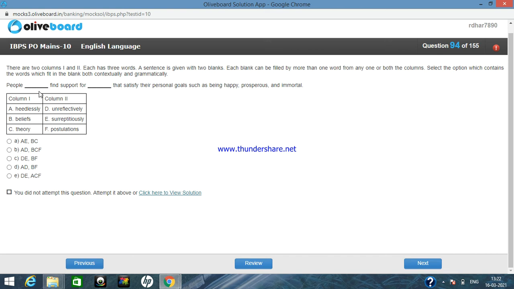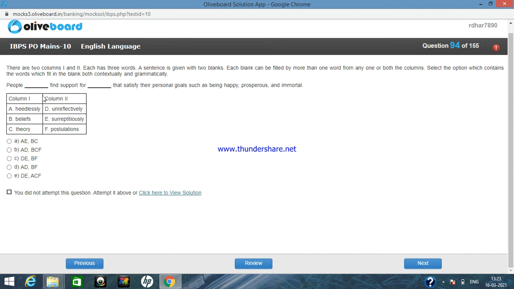So obviously beliefs and postulations, these two words are contextually fit here. So according to my opinion, the correct option is going to be option number D. But still, as option number E is left, I am going to check it.